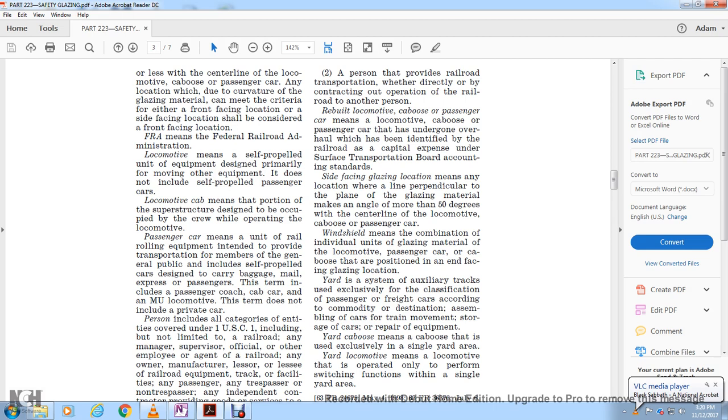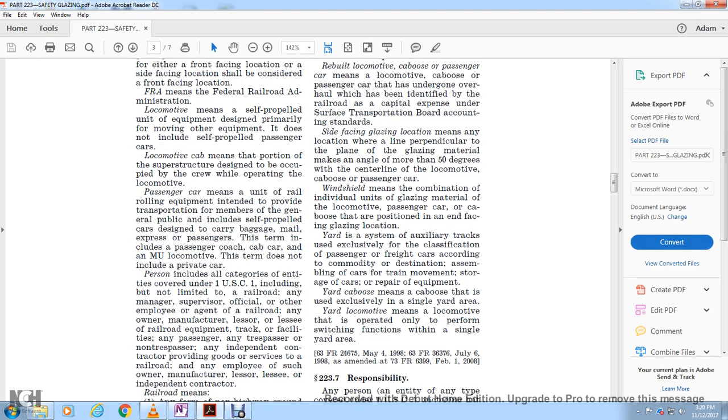Yard is a system of auxiliary tracks used exclusively for the classification of passenger or freight cars according to commodity or destination, assembling of cars for train movement, storage of cars, and repair of equipment. Yard caboose means a caboose that is used exclusively in a single yard area. Yard locomotive means a locomotive that is operated only to perform switching functions within a single yard area.